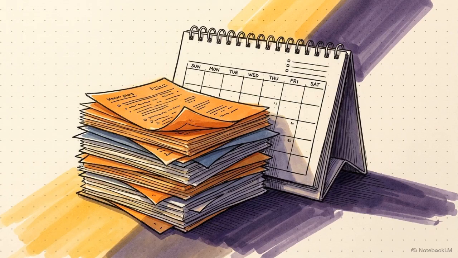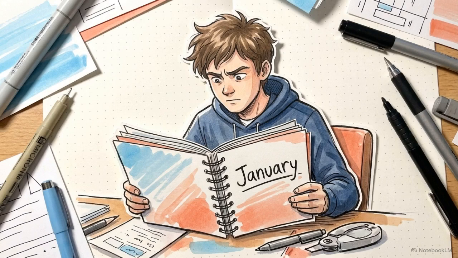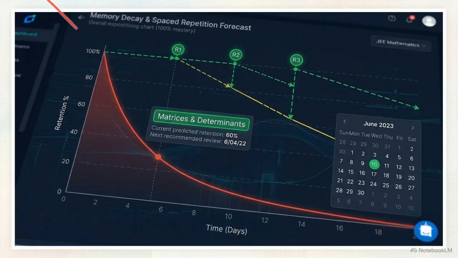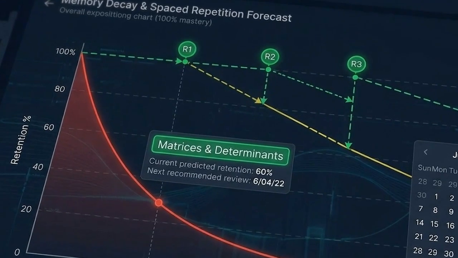Even with strong foundations and repaired errors, there is a third, silent variable: time. A concept you mastered perfectly in January can quietly fade into a critical weakness by April. This graph models how a learned concept naturally degrades over time without active recall. By applying spaced repetition, the system forecasts the exact days, marked here as R1, R2, and R3, when your retention drops below a safe threshold.